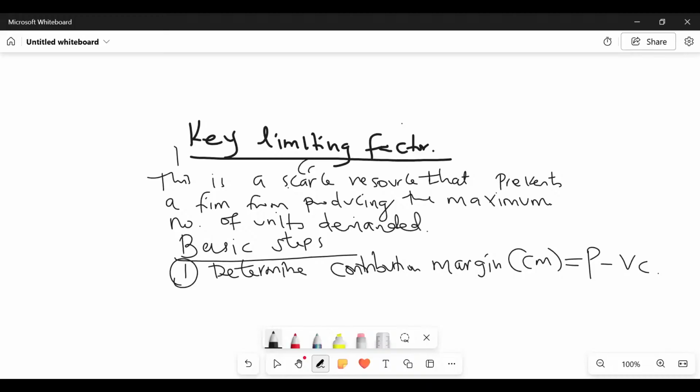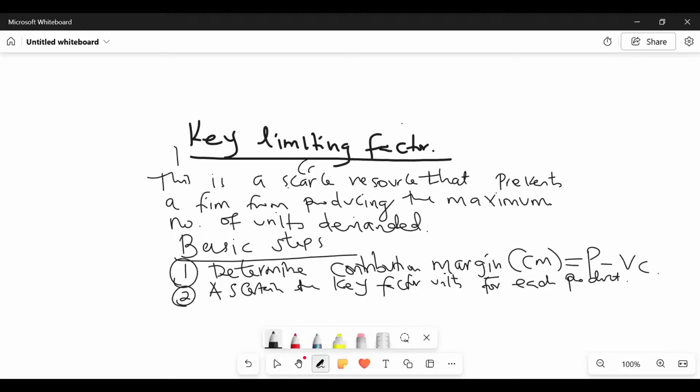And then step number two, my good students here, is that you shall be able to ascertain the key factor units for each product. Full stop.